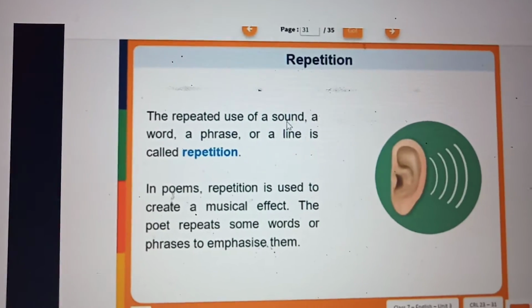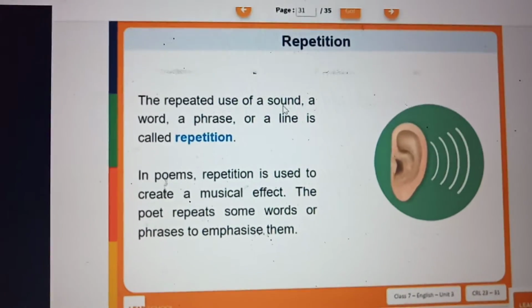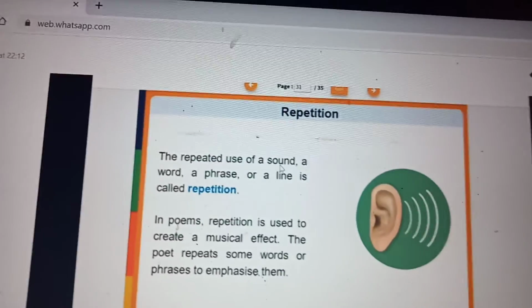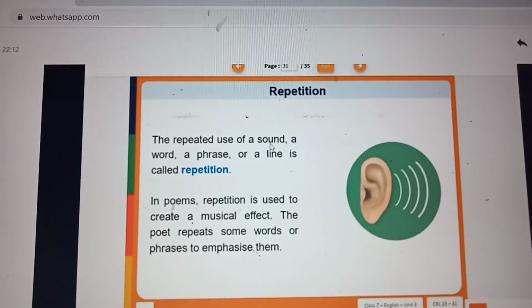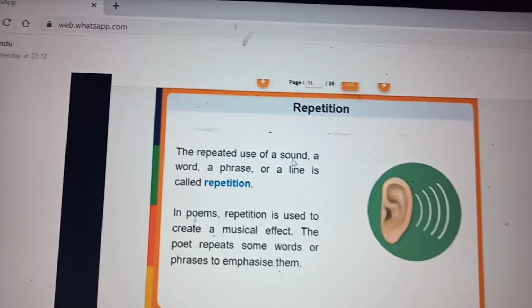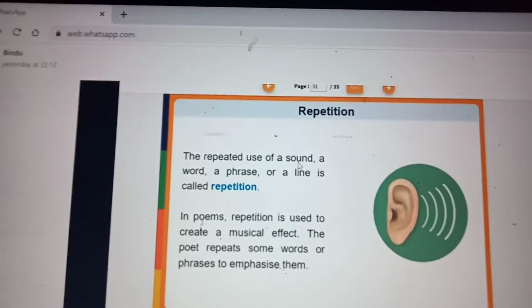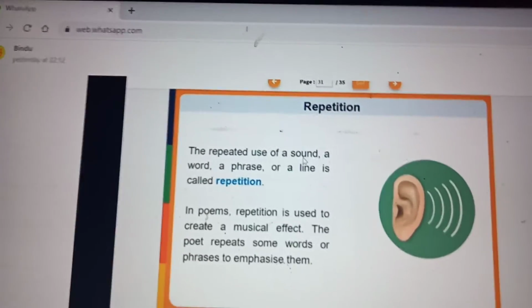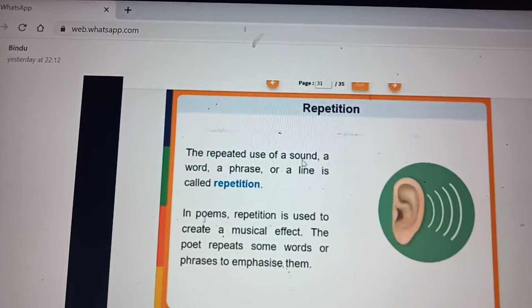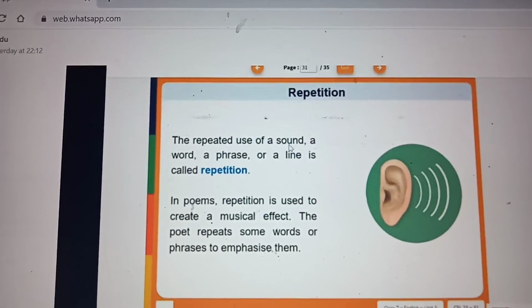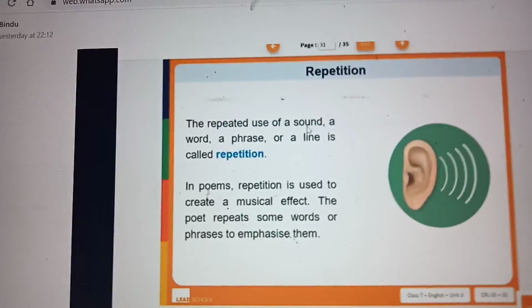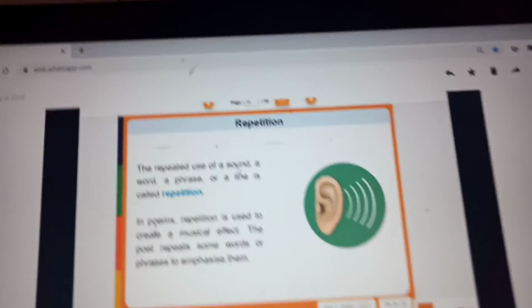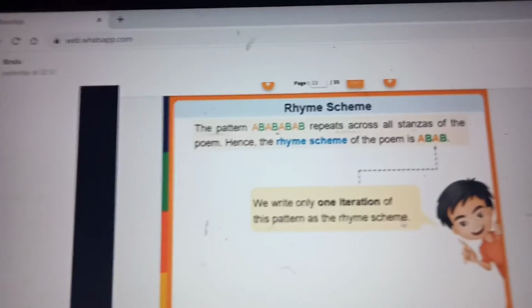The repeated use of a sound, a word, a phrase or a line is called repetition. In poems, repetition is used to create a musical effect. When the word comes again and again, a musical effect will come when you read it. How to read a poem is also given in the lead video. You should read it properly and clearly, and you have to rehearse the poem beforehand, and only then read it. Then only it will be nice to listen to. Music should be there. The poet repeats some words or phrases to emphasize them. Stress on that. Why do we underline it? You should give importance to that. That is what the poet is trying to convey.